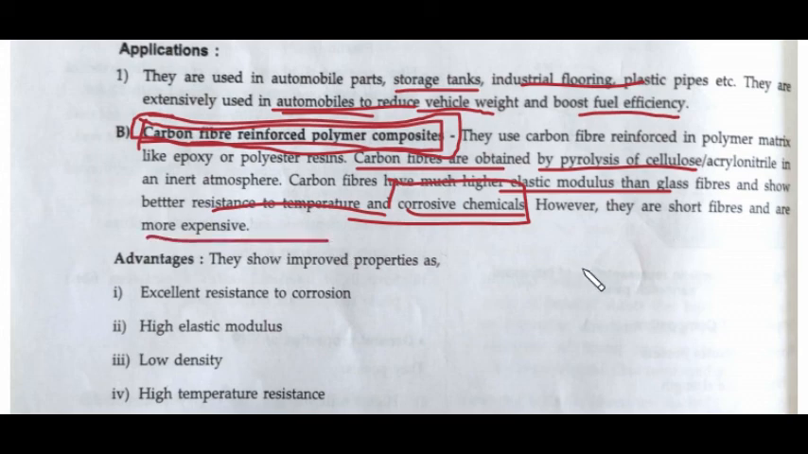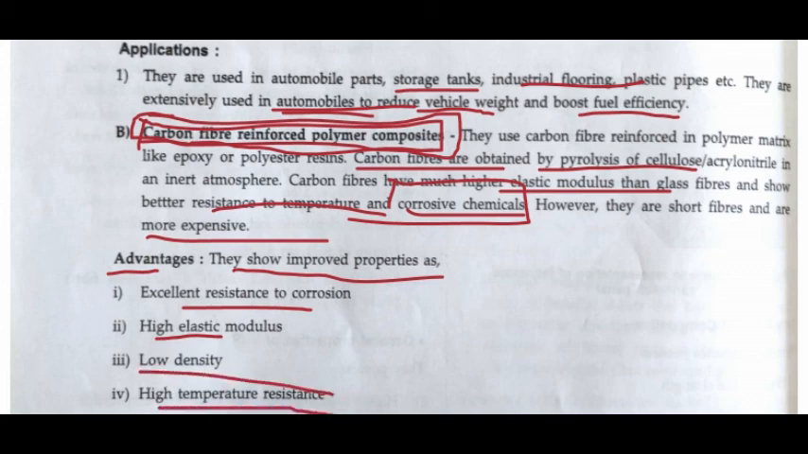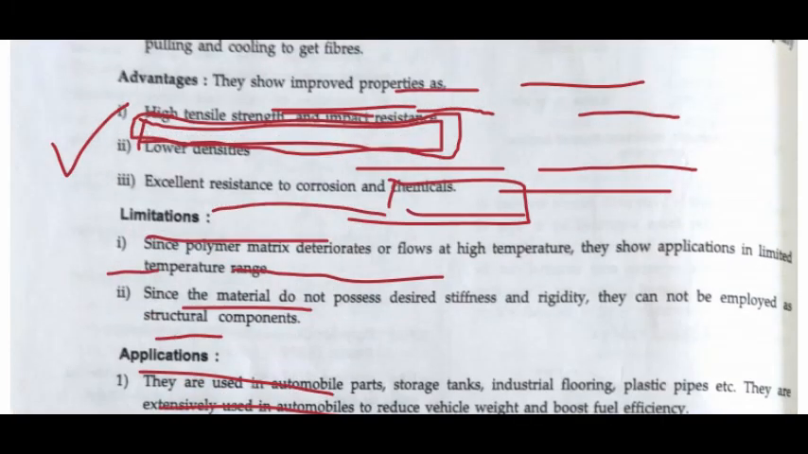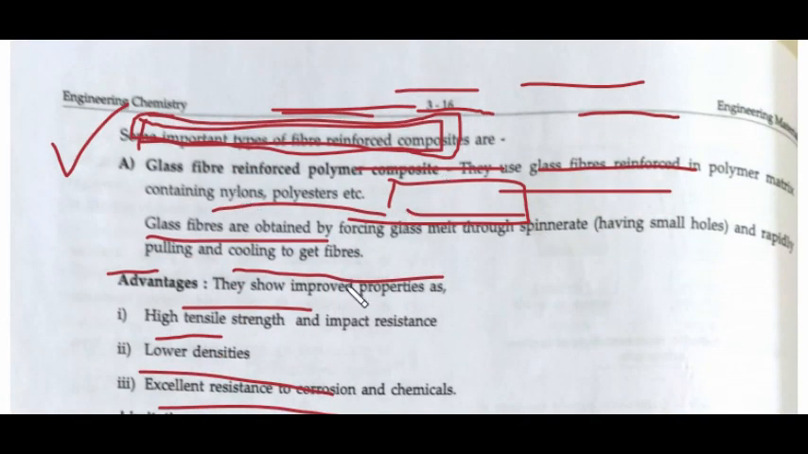So these are the applications. In advantages, we have that they show improved properties, excellent resistance to corrosion, high elastic modulus, low density, and high temperature resistance, right? So basically these are the advantages of carbon fiber reinforced polymers, right? And the advantages of glass reinforced polymers are similar, as in the examples for the glass fiber reinforced polymers, right?